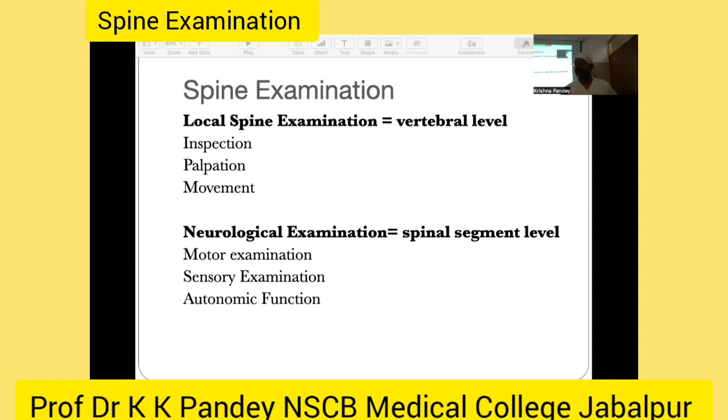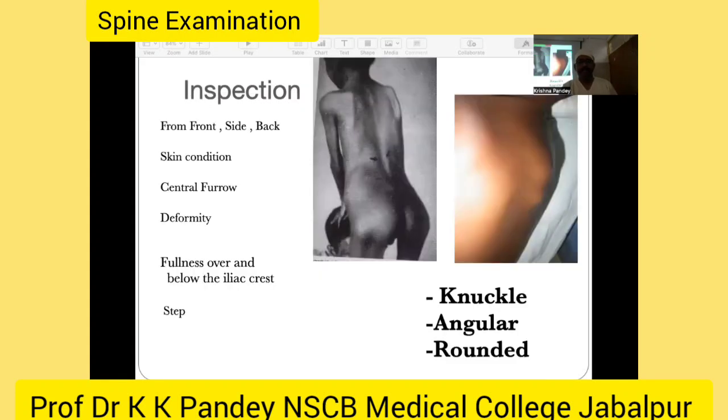You should keep in mind that if there is a neurological deficit, then you have to restrain yourself from over-examining the movement of the patient. Then the second part of the spine examination is neurological examination to ascertain any spinal segment level affected. That includes again the motor examination, sensory examination, and autonomic function.